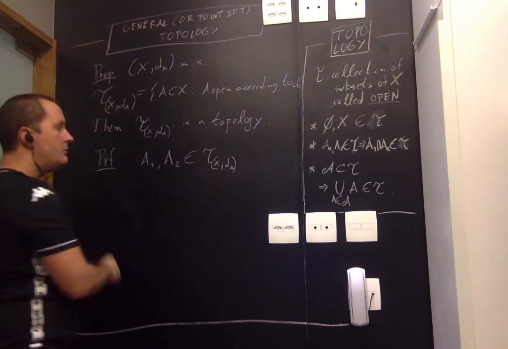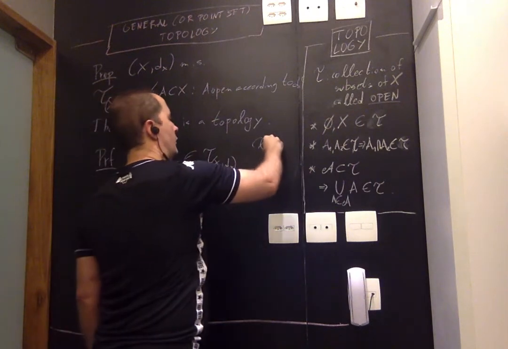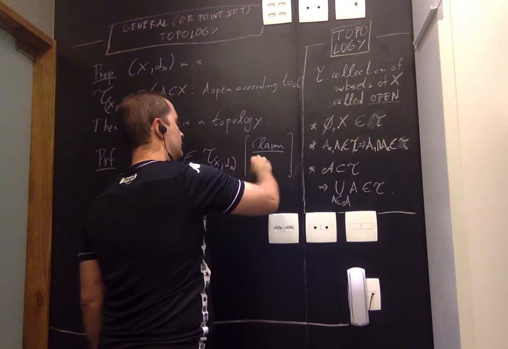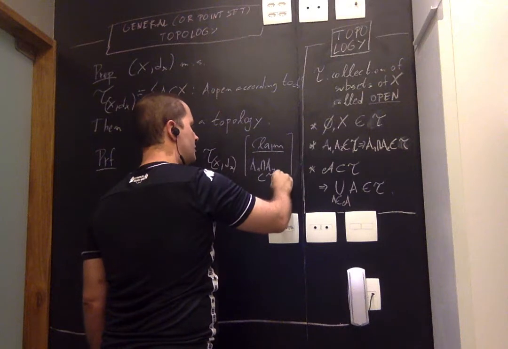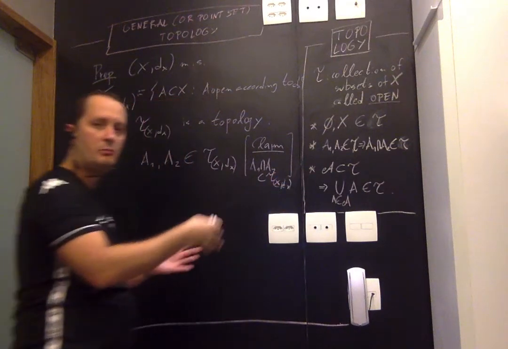Okay, now what do we have to do to prove that a set is open? According to the metric, what we have to do is check that condition of the protective bubble, right?